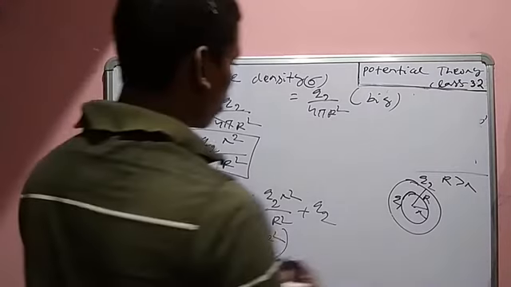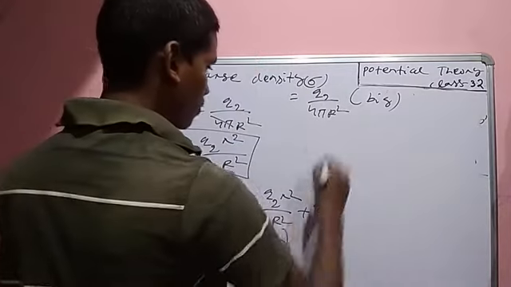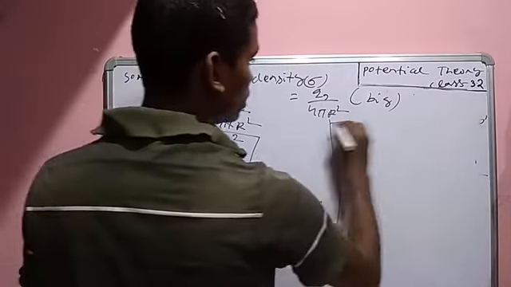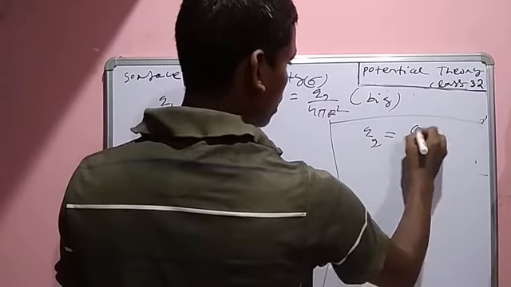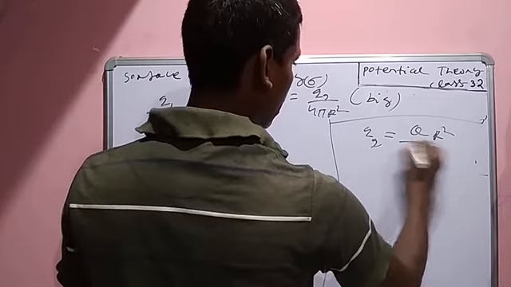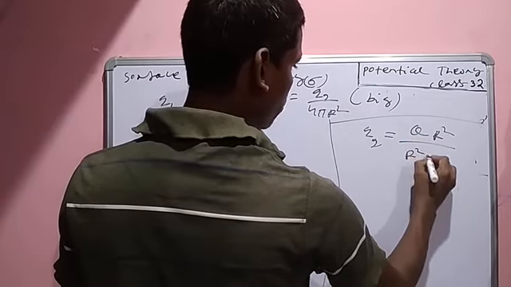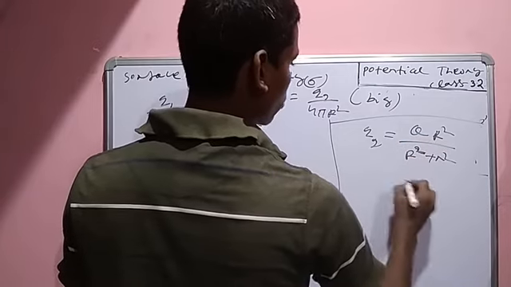That means Q2 is equal to capital Q capital R square by capital R square plus small r square. Similarly, Q1 is equal to capital Q small r square by capital R square plus small r square.